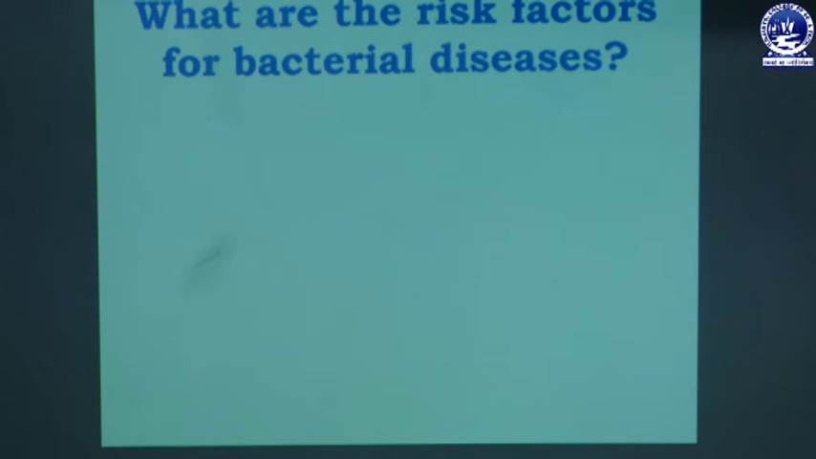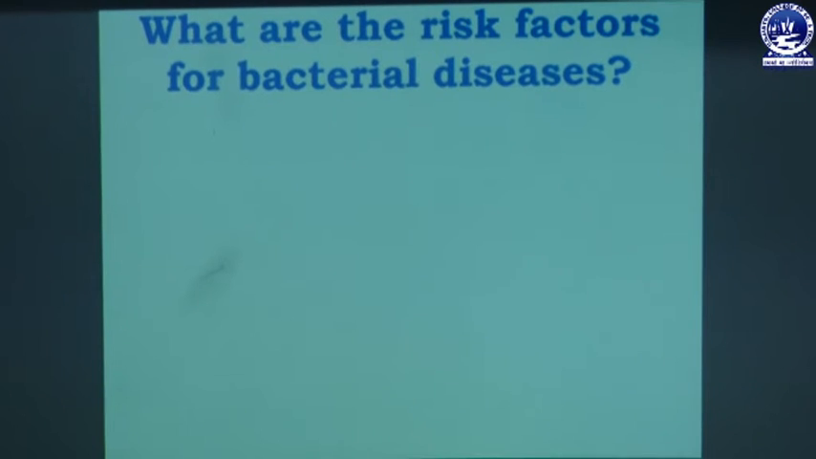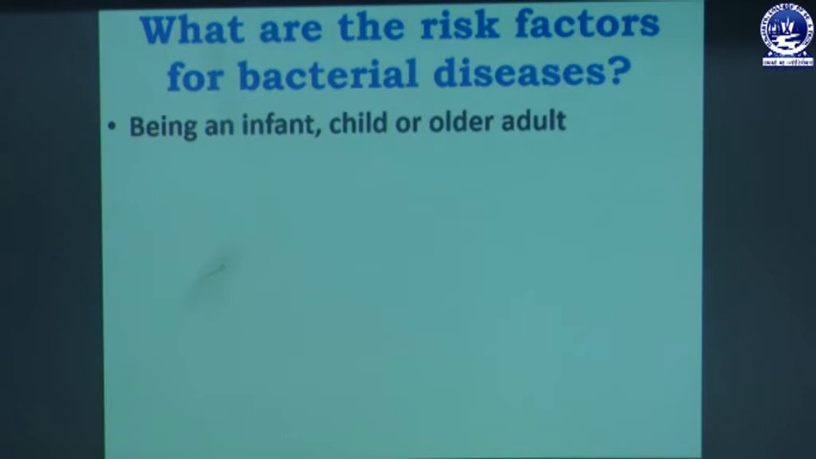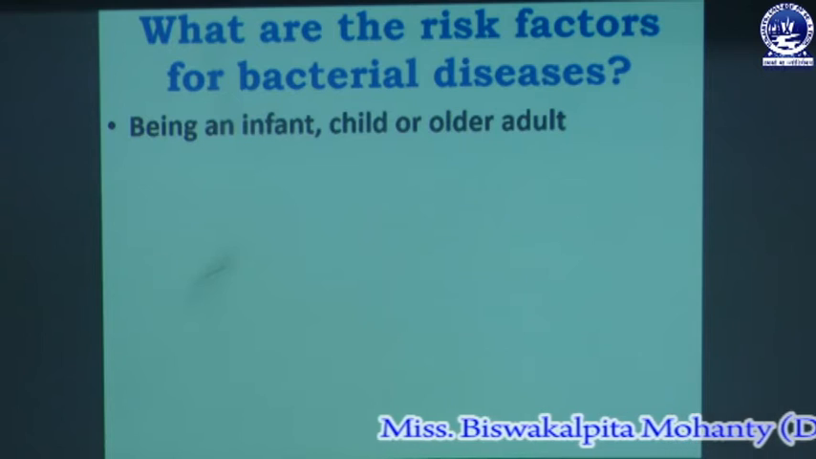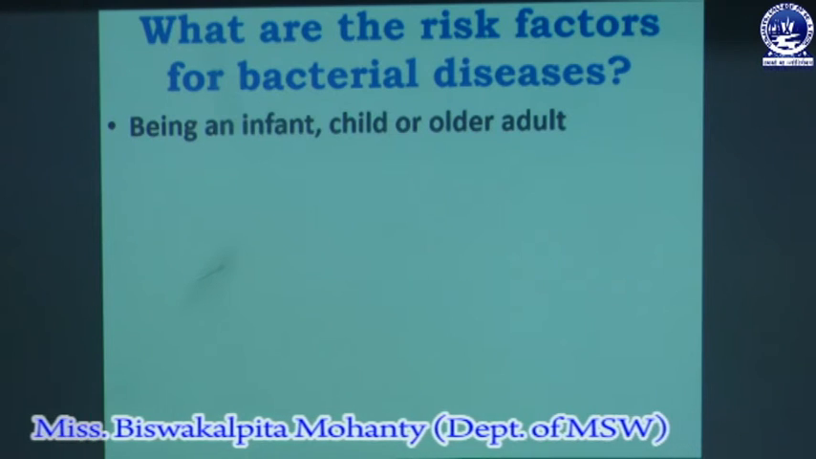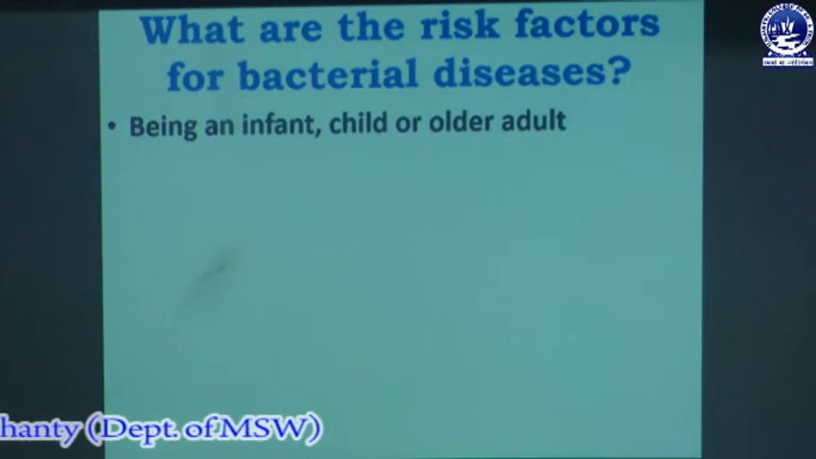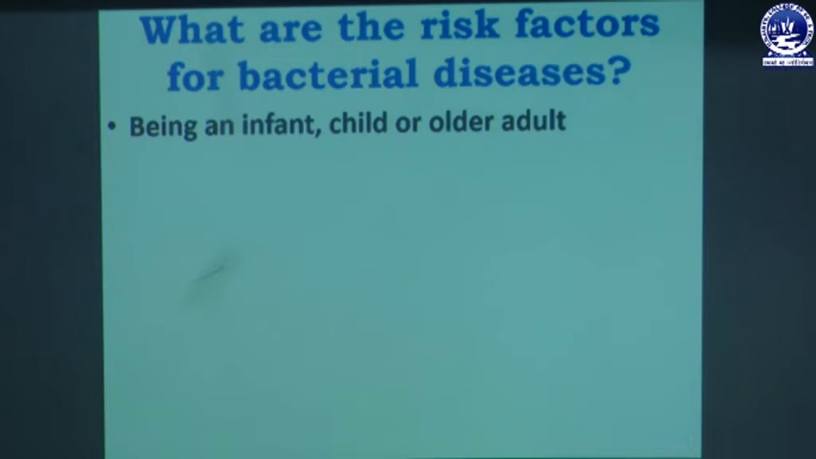And next we will discuss what the risk factors for bacterial disease are. There are different types of risk factors in bacterial diseases. Being an infant, child or older adult. If a person is an infant, a child or an older adult, because in infancy, childhood and old age, they have no knowledge or awareness about the hygienic environment, there are different risk factors of bacterial infection.